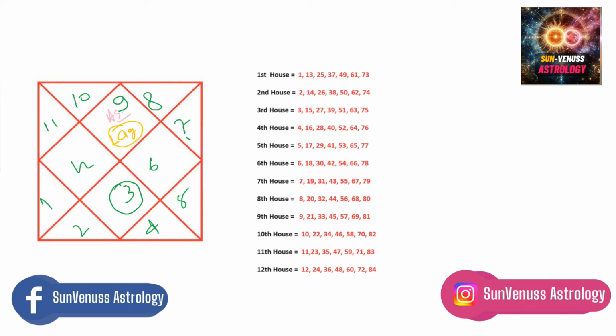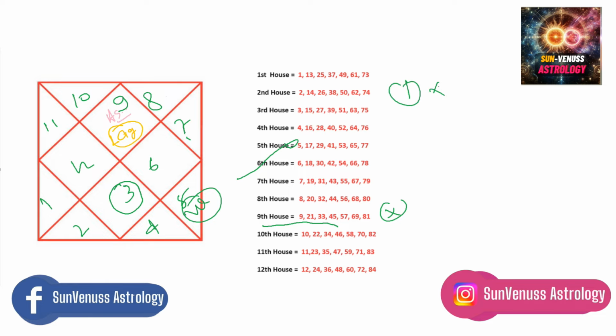So we will apply our first principle, which is that wherever Venus is placed, the person will get married at that age. This particular girl had Venus placed in her 9th house. The 9th house ages are 21, 33, 45, 57, which do not match her relationship or marriage. Then we will apply our second principle, because the first principle, placement of Venus, failed.